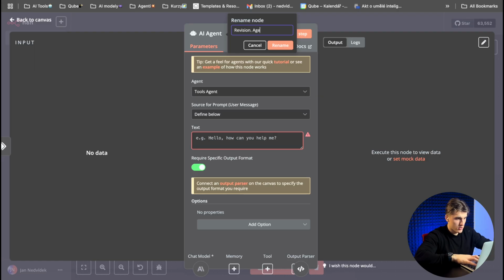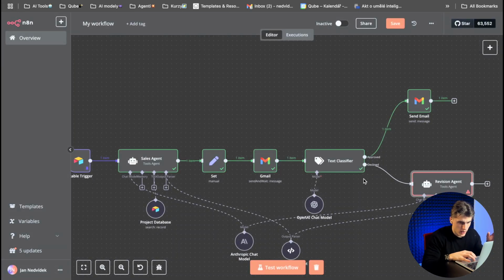Revision agent. We don't need to do it now. Okay, to put here the project tool. Okay, revision agent.